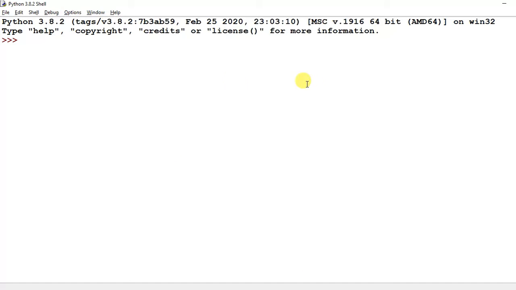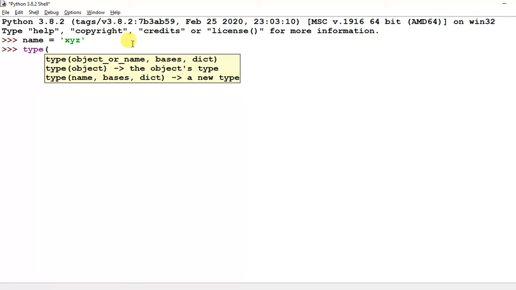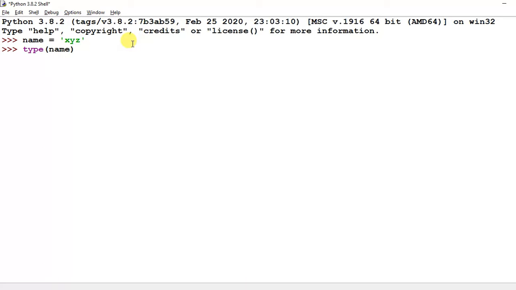I am showing you with an example. Suppose you want to store a value. A name is always text, so you can write it in single quotation, and that is a string constant. This is the string literal, and the variable that you are assigning here is name. So name is a string variable. We can check the type. We can use the type function to check the type of a variable or data. Just pass name and look here, the class is str. This is the string data type.